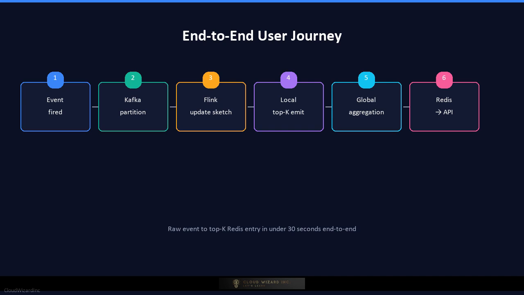Second, the query path. A product manager opens the trending dashboard and requests the top 20 videos in the United States for the last hour. The API tier reads the pre-computed top K list from Redis, applies the country filter, and returns the result in under 50 milliseconds. No database scan, no sort, just a Redis get.